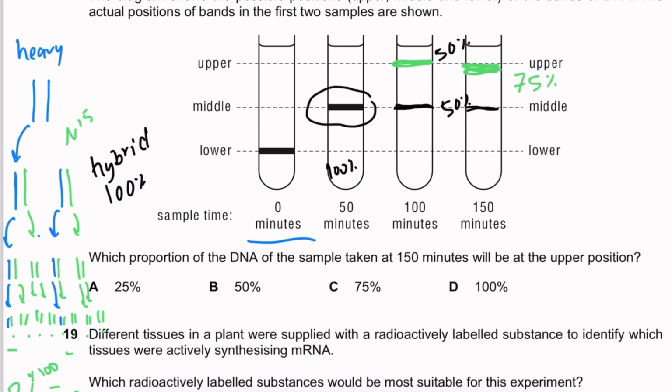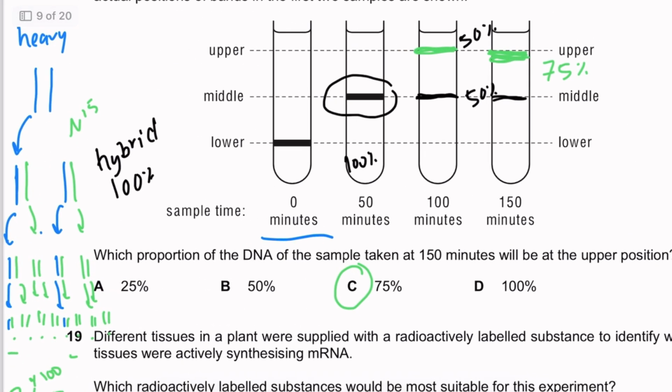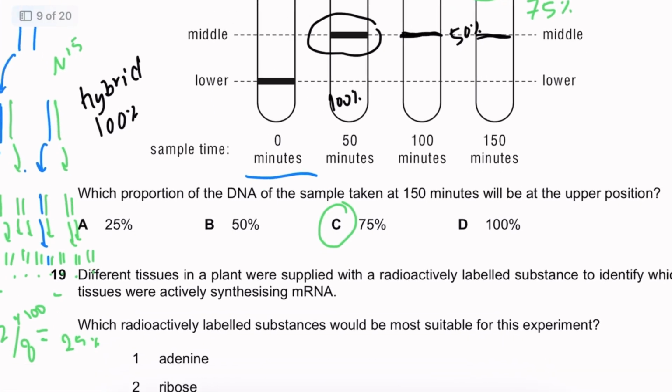So what proportion will be at the upper position? 75%. Okay, now I understand this question may be a little tricky, but a little bit of drawing could help you along the way, and actually you get used to such questions as you solve more past papers. So let's move on now.